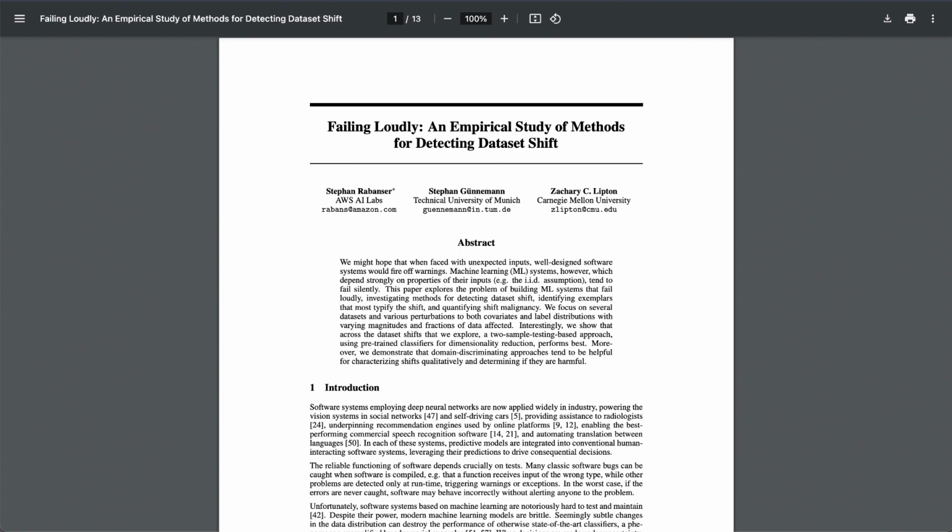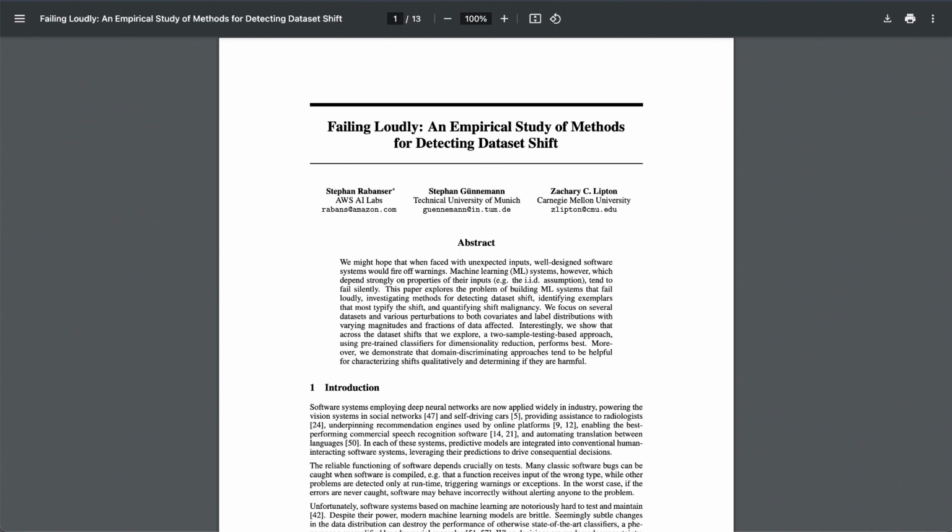They caught it red-handed. But did they figure out if this particular shift was actually hurting the model's performance? They did. They found that as the proportion of shifted images increased, the model's accuracy started to drop. Okay, so the shift was indeed malignant in a sense. Exactly. And that's why those small targeted labeled sets are so valuable. Yeah. They allow us to confirm whether the shift is benign or if it's actually causing problems. So it's like a two-step process: detect the shift and then assess its impact.